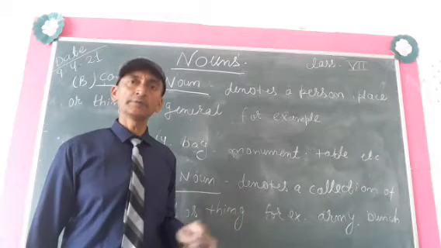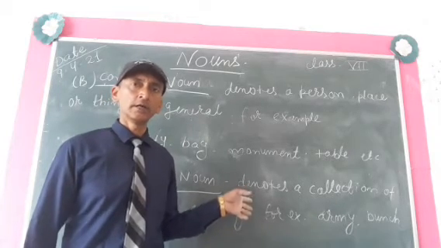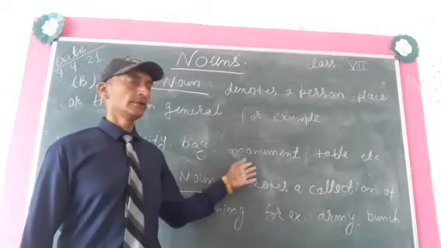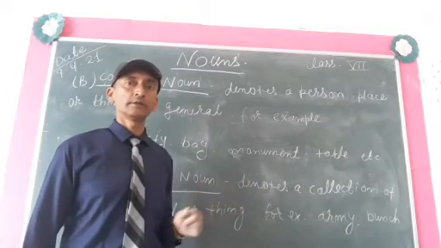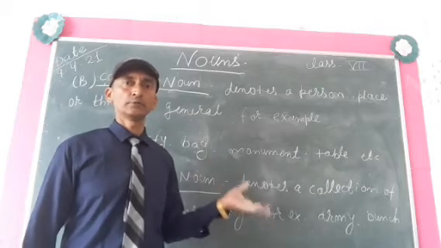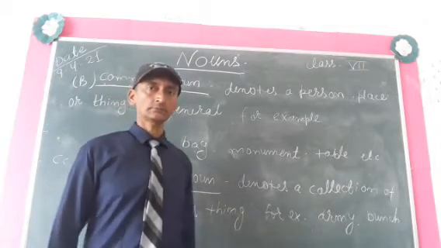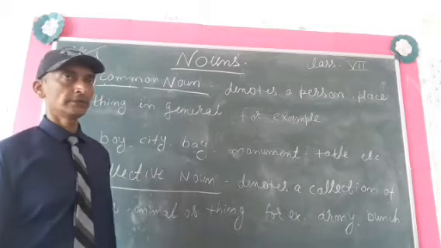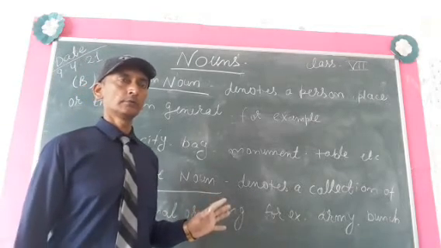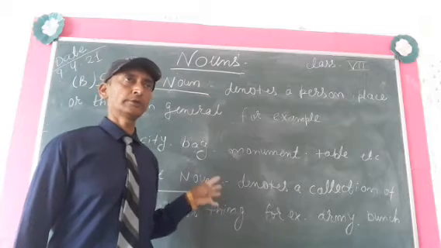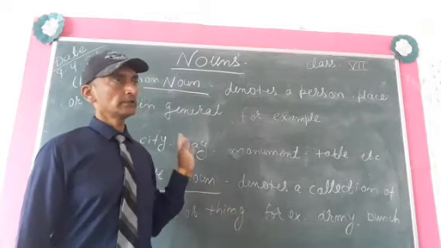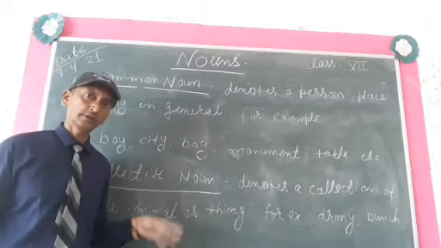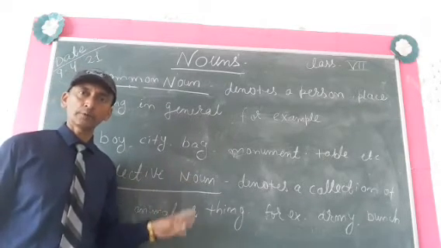We are taking a name of a city, example Kanpur, or a country, India. And we are taking a name of a monument like Qutub Minar. So the difference is that in common noun we are not talking about a particular person or place or thing, but in proper noun we are taking a name of a particular person, place or any thing. This is the difference between common noun and proper noun.